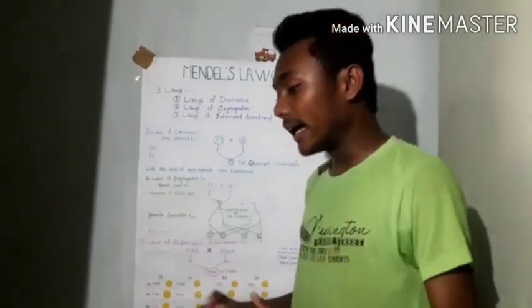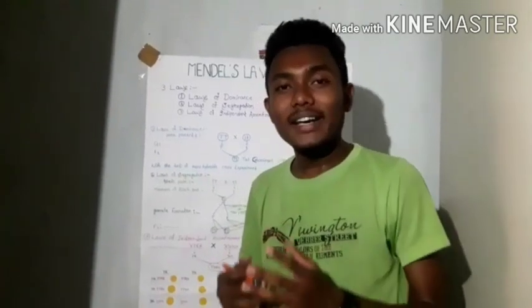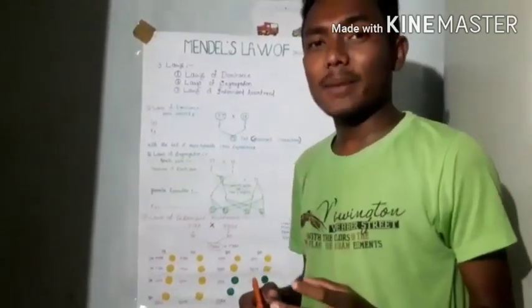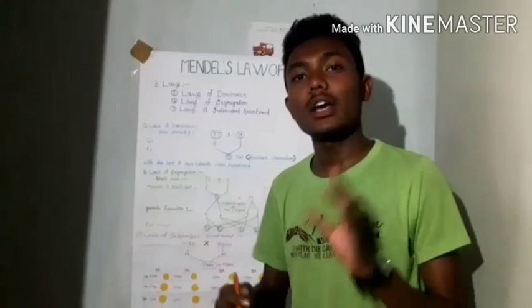So we can take examples, right? Curly hair is a good example, dominant over straight hair in human beings.